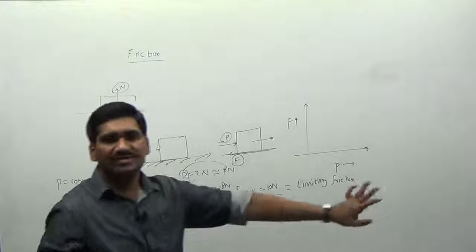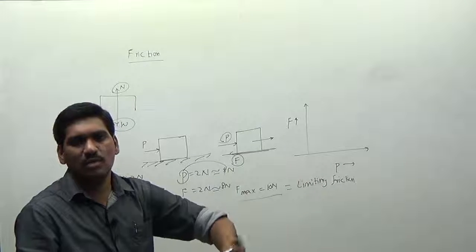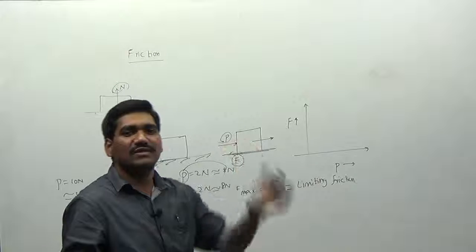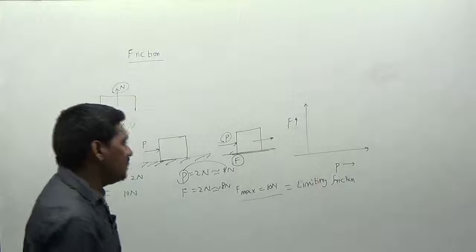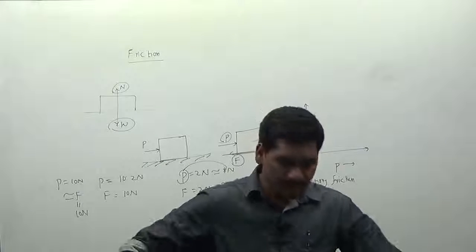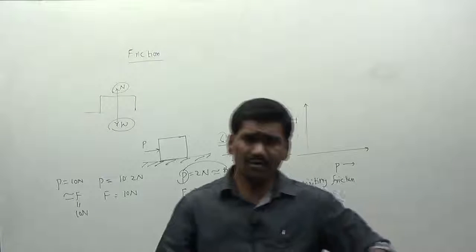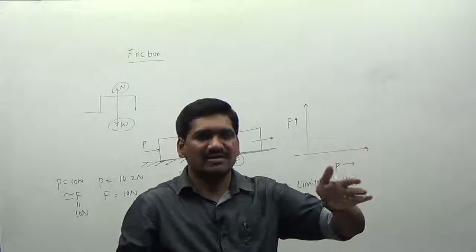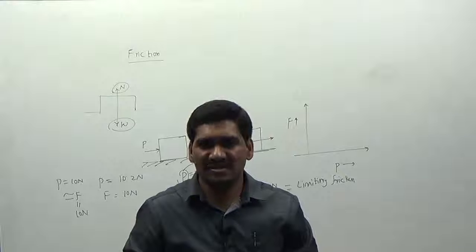So this limiting friction value depends on the surface. The value will always change from surface to surface. One surface will have one maximum friction and some other surface will have another maximum friction, right? Actually, in this case we have three types of friction. Not the types of friction here, but three regions: the static friction region, limiting friction is second, and the third is the kinetic friction region, right?